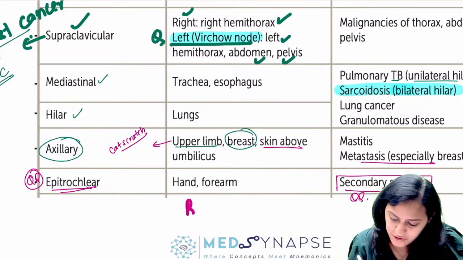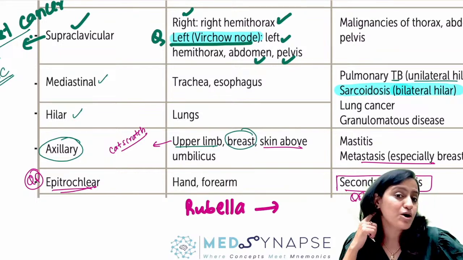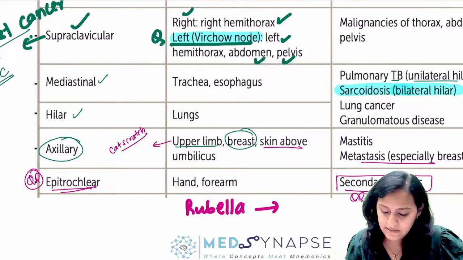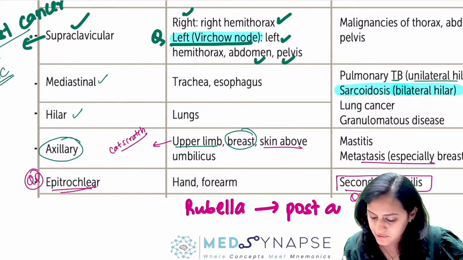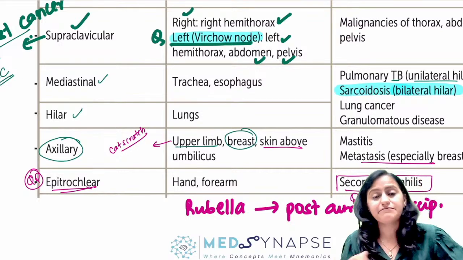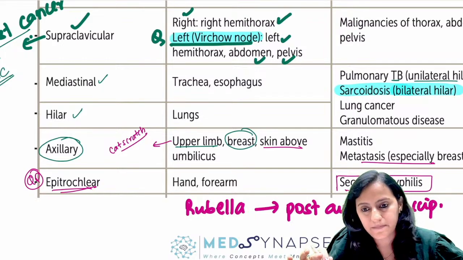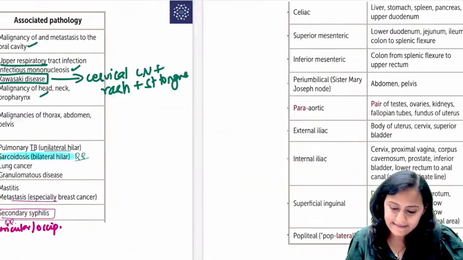What lymph nodes do you have in rubella? When we talk about rubella, what lymph nodes are very important? Posterior auricular, occipital lymph nodes. So remember, those lymph nodes are important in rubella: posterior auricular, occipital lymph nodes. Epitrochlear lymph node is secondary syphilis, very, very important. Okay, very, very important. Yes.